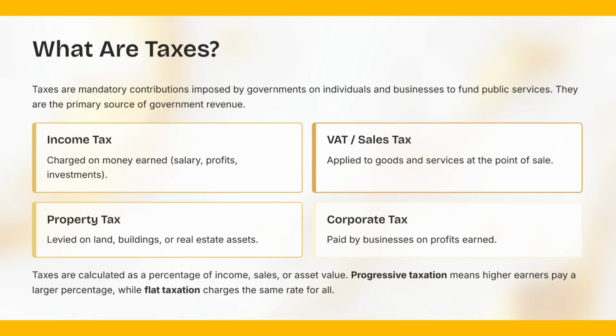1.1 Types of taxes. Income tax, charged on money earned through salary, business profits, or investments. Value-added tax, VAT, or sales tax, applied to goods and services at the point of sale. Property tax, levied on land, buildings, or real estate assets. Corporate tax, paid by businesses on profits earned. Excise tax, applied to specific goods such as alcohol, tobacco, or fuel. Customs duties, charged on imports and exports.